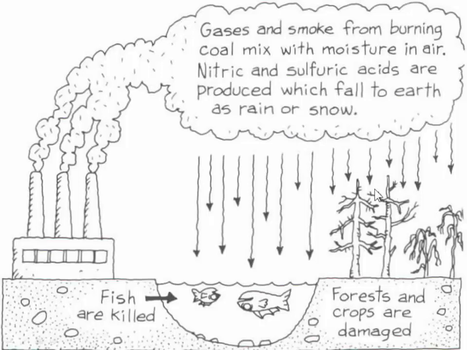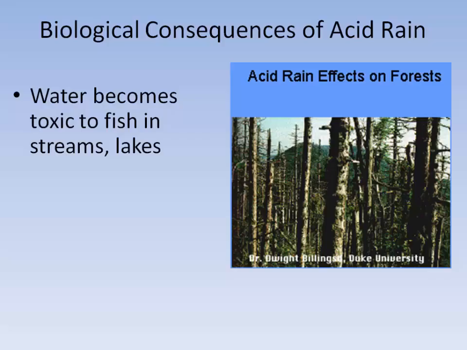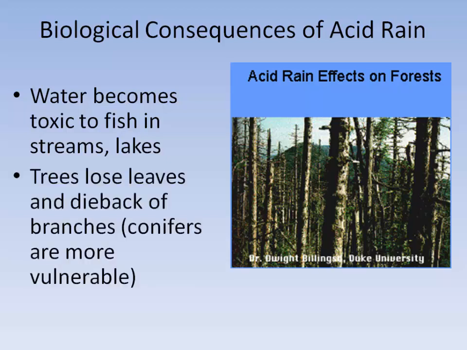Now that acid rain can damage forests and aquatic ecosystems. Water becomes toxic to fish in streams and lakes that receive a lot of acid rain, and forests can be harmed by acid rain as well. Here's a picture of some trees that are dying because of acid rain, and we have a lot of problems with acid rain in the eastern part of the United States, especially along the Appalachian Mountains. The effects of acid rain are worse at higher altitudes.